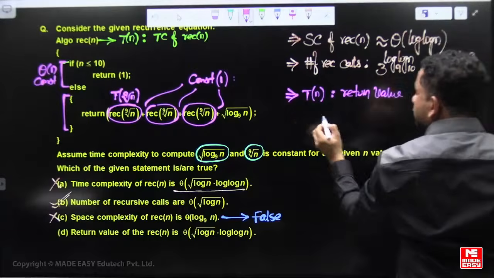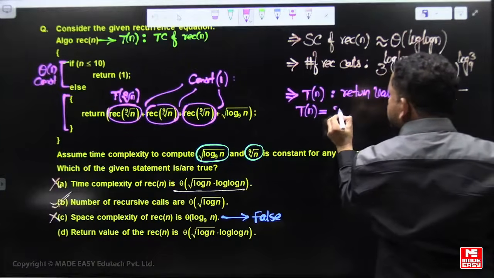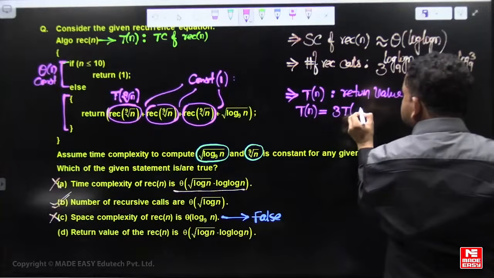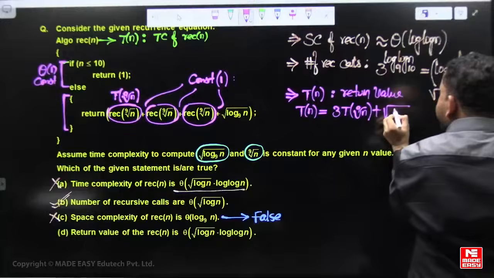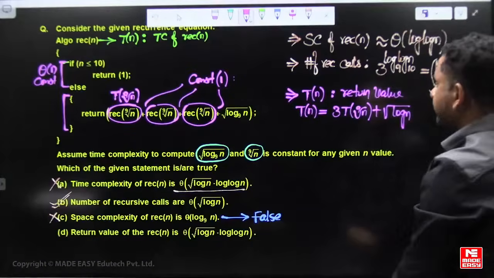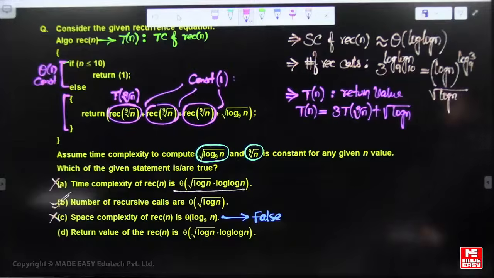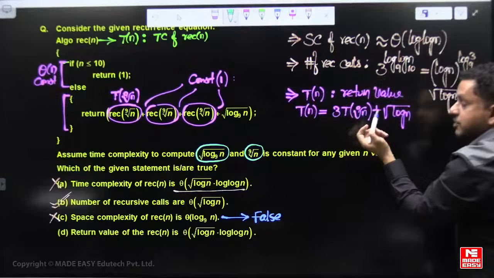Okay, so this T of n equals 3 subrecursions returns 3 times the 9th root of n, plus root log n is added. So apply master theorem by change of variables. Apply master theorem with change of variable, n equal to 9 power m.